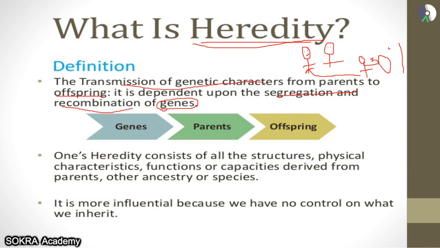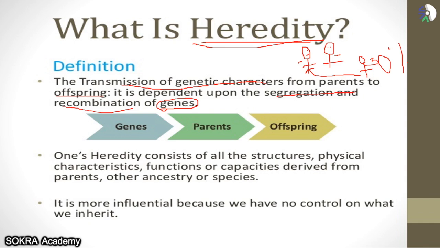How will that be decided? It will be decided when the genetic material from your mother and the genetic material from your father come and mix together. In that, it will be decided whether you're going to get diabetes or not. Okay. Now, hereditary does not only mean physical appearance.